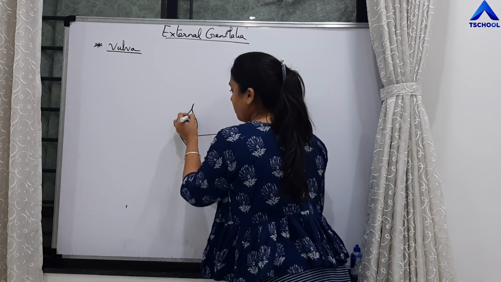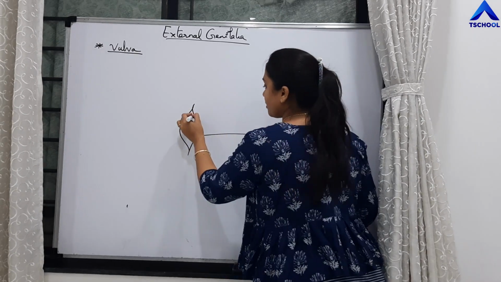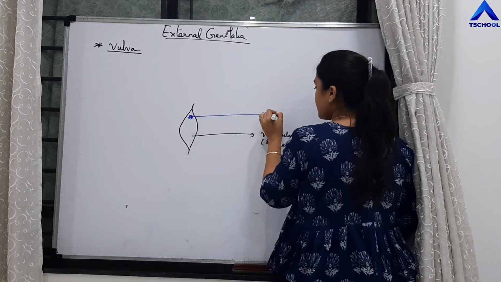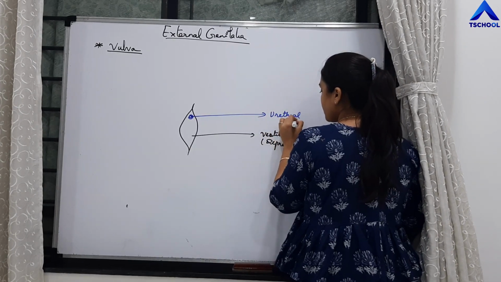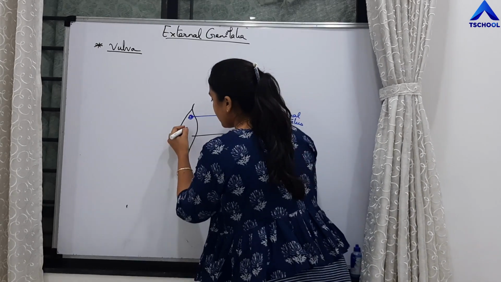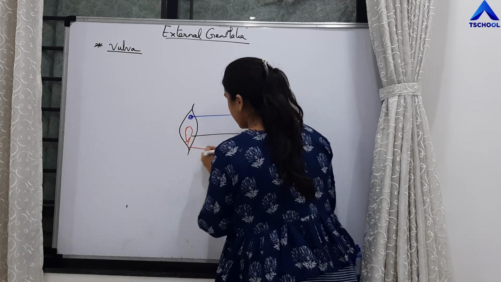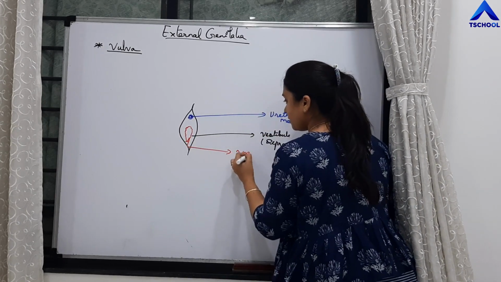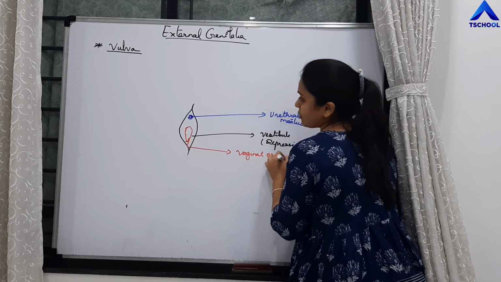The upper opening is the urethral meatus, and the lower opening is the vaginal opening. This much is clear.